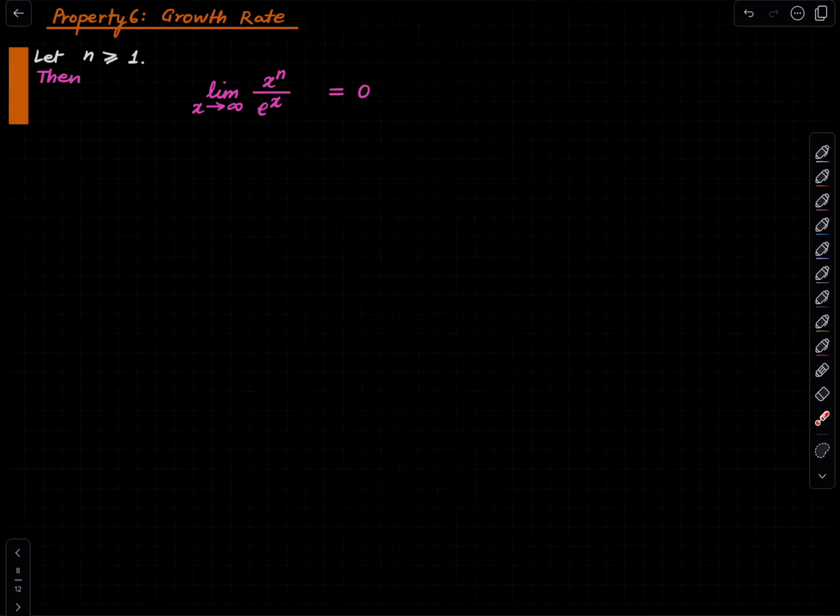You keep applying L'Hopital's rule, at some point you will get 1 in the numerator and the exponential function in the denominator. Well, not quite. In the numerator you will see n factorial or some such thing, because every time you differentiate, this n kind of comes down and becomes a factor. But anyway, there will be some constant in the numerator, and the exponential function will be there in the denominator, and therefore you will be able to show this.